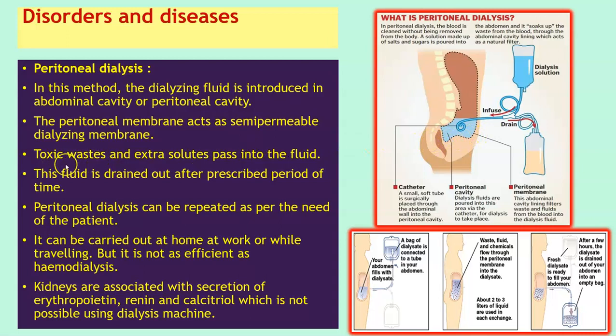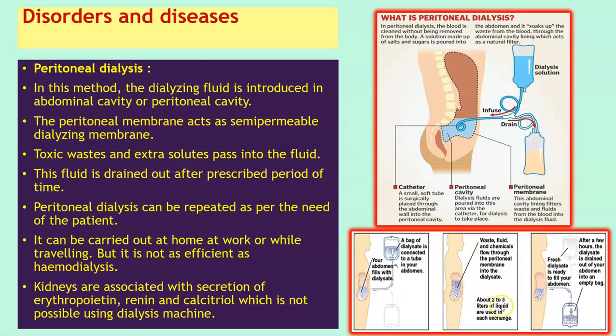And we have toxic waste and extra solutes pass into this fluid. This fluid is drained out after the prescribed period of time. Have a look at this image here. The entire process is described for you. Here you have a bag of dialysate, and it is connected to a tube into your abdomen, and then your abdomen is filled with the dialysate. Now, waste fluids and chemicals flow through the peritoneal membrane into the dialysate. So it flows here and it mixes with the dialysate.